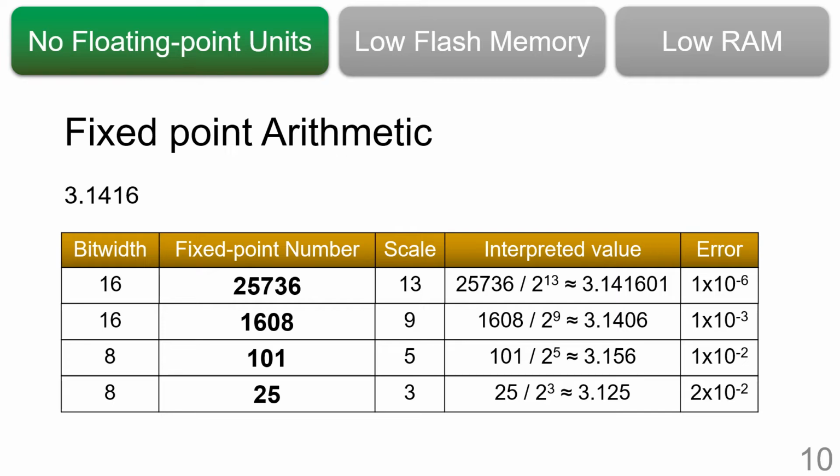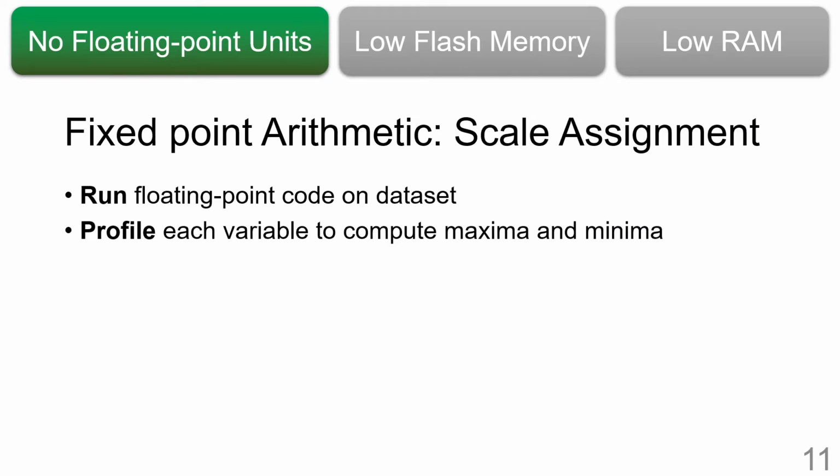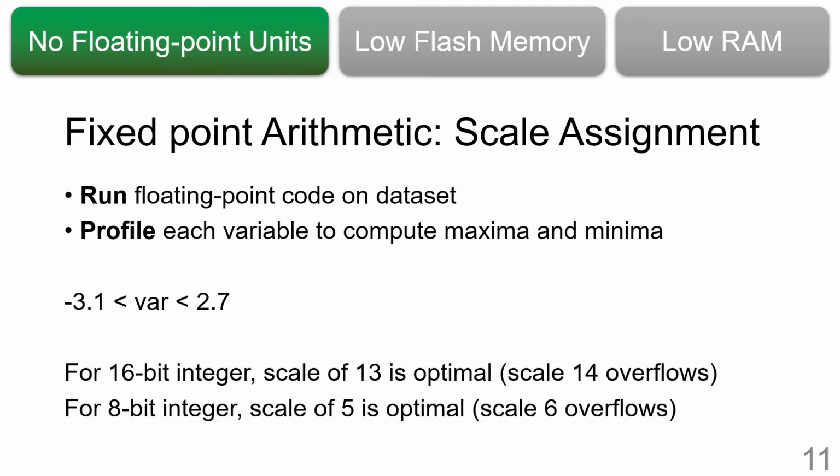We first discuss how we assign scales. We run the floating point code on the provided dataset and profile each variable to compute the maxima and minima. Suppose for one such variable var, the range is minus 3.1 to 2.7. We want to assign the highest possible scale for better precision. However, our assigned scale should ensure that the corresponding integers for both extrema, minus 3.1 and 2.7, do not overflow. In this case, if we use a 16-bit integer, a scale of 13 is optimal, whereas if we use an 8-bit integer, a scale of 5 is optimal.